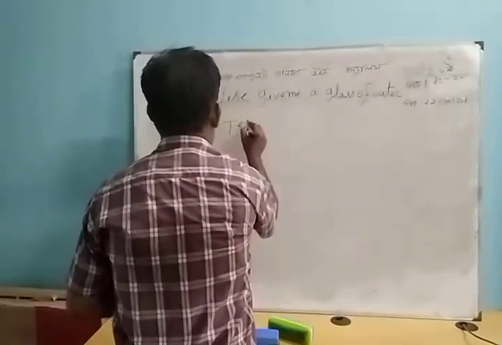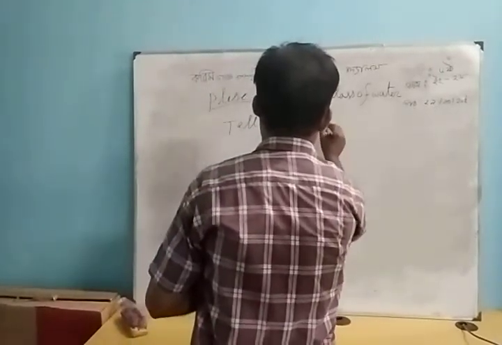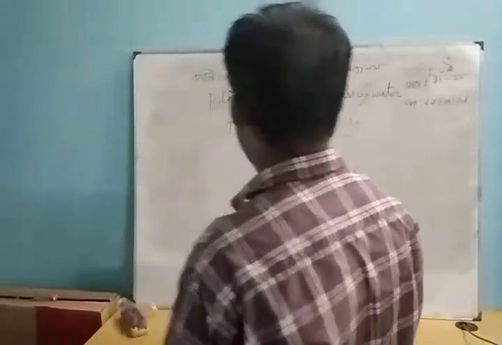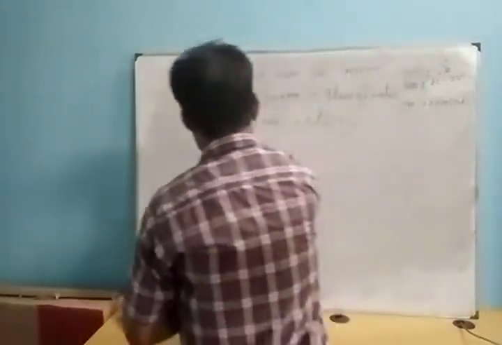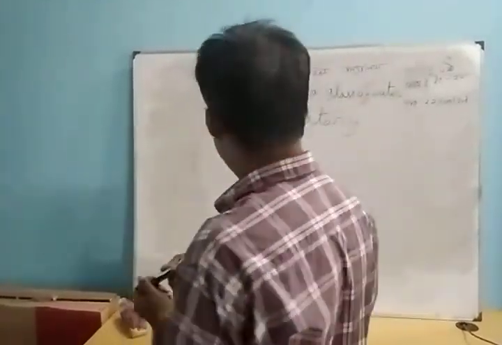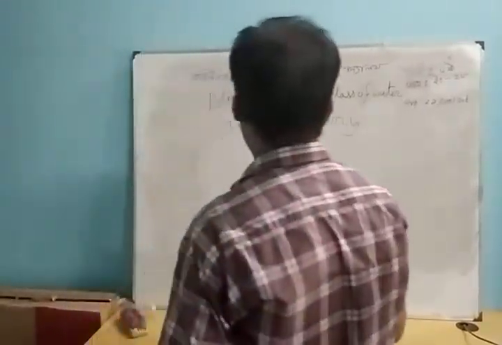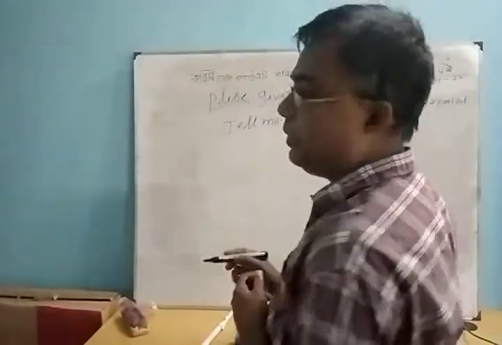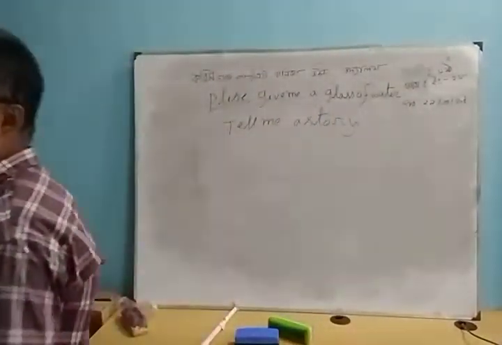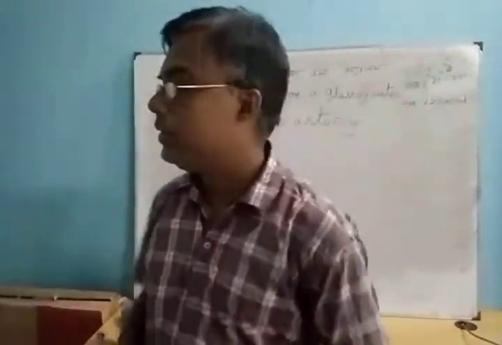Help me. Tell me a story. This is an imperative sentence. Tell me a story. Order. This is the imperative sentence. Please give me a glass of water. Please give me a glass of milk. This is the sentence. Please, request. The imperative sentence.